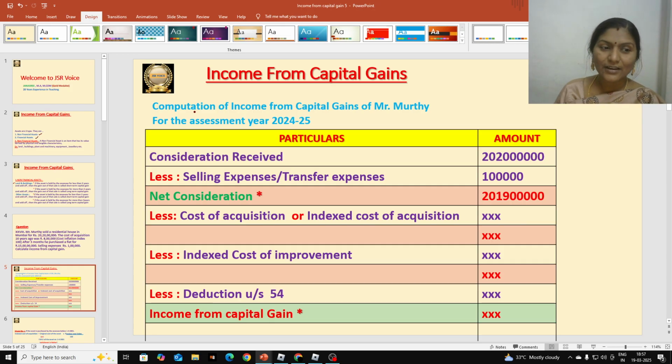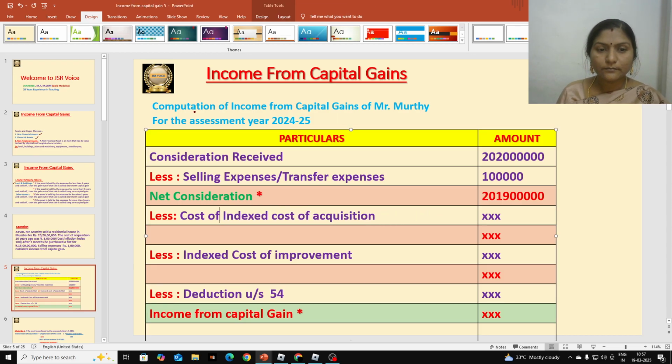So here our assessee actually has residential house. That asset is held by the assessee for 16 years period, so more than 2 years. So we are going to deduct indexed cost of acquisition because it is long term capital asset. So we should calculate that indexed cost of acquisition.